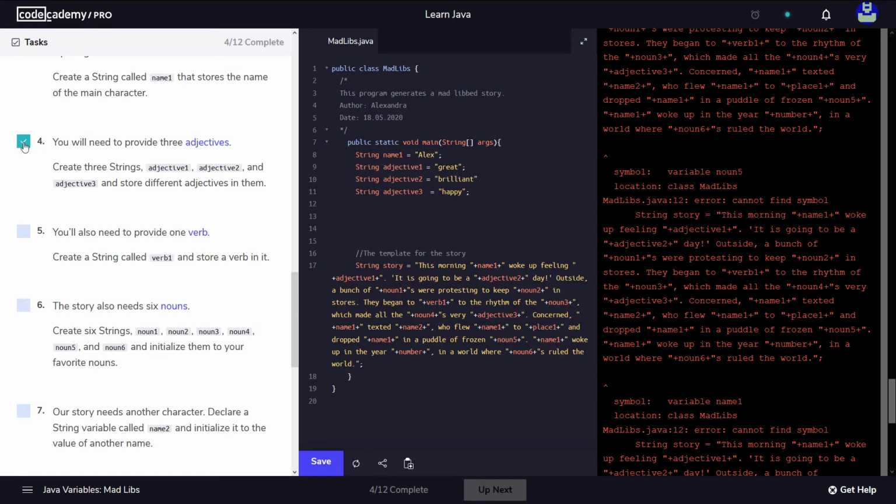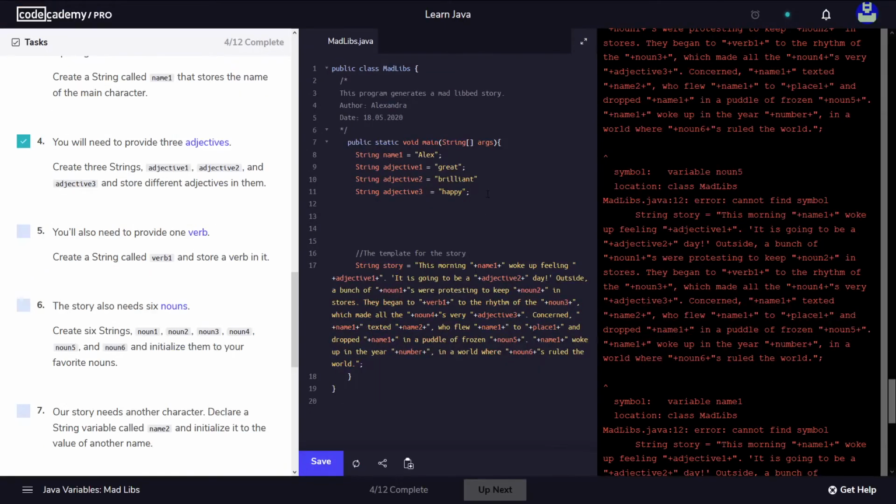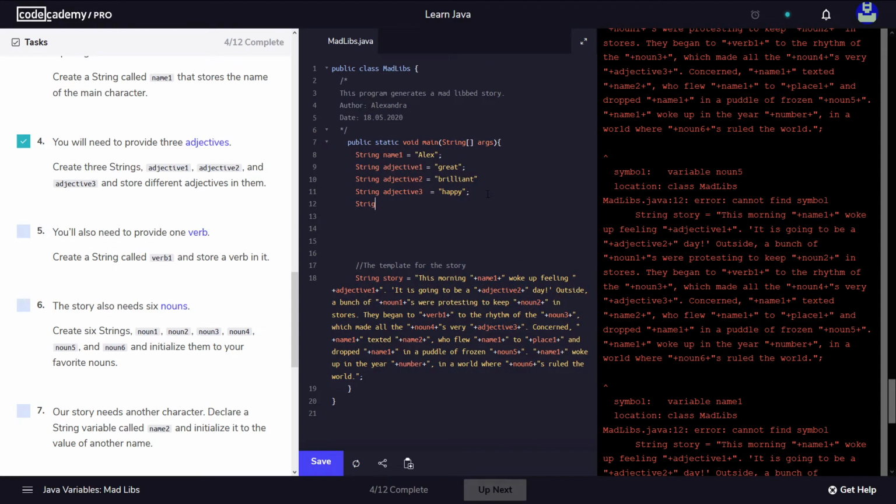So we have completed step 4. Now in step 5, you also need to provide one verb. Okay, let's go back to this. So we need to provide a verb. It's gonna be of type string, verb1.